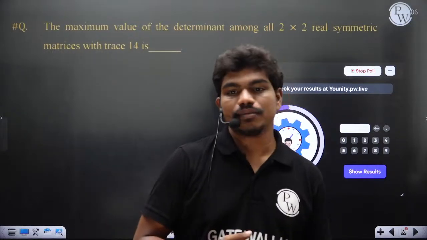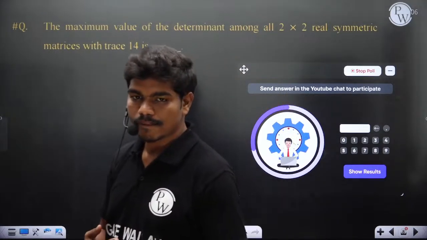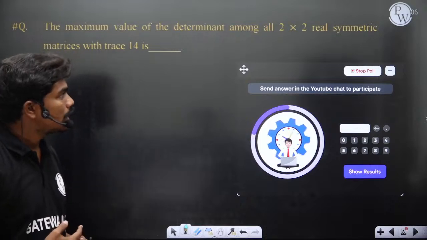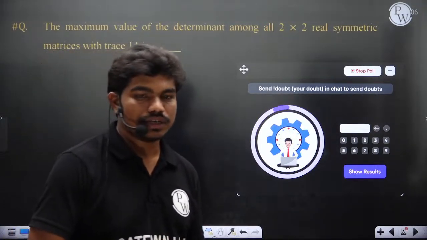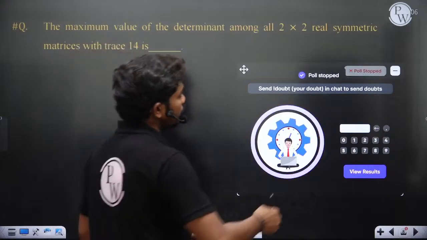49 is coming as the determinant. Maybe it could be possible. Sagnika, good. Chalo. Let's solve this question.